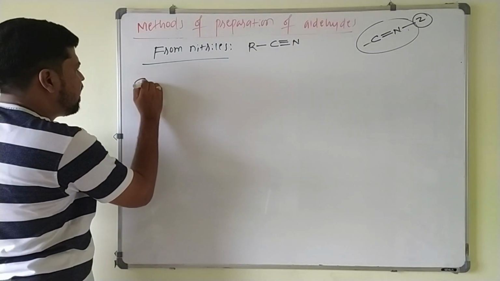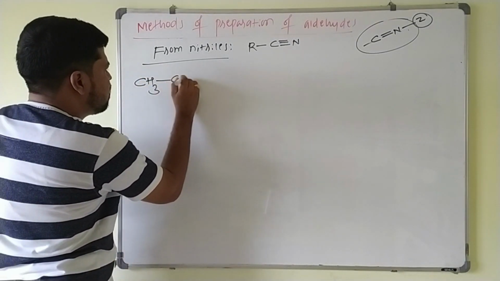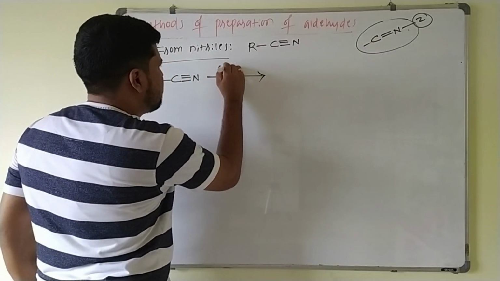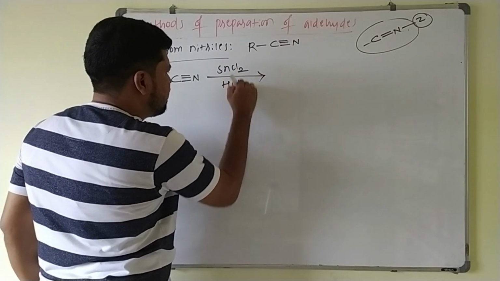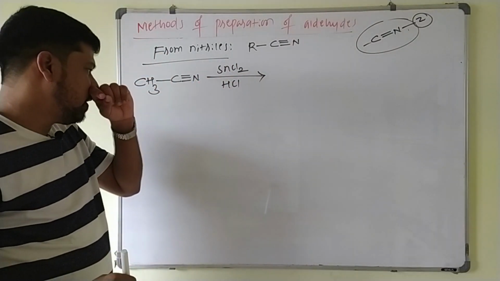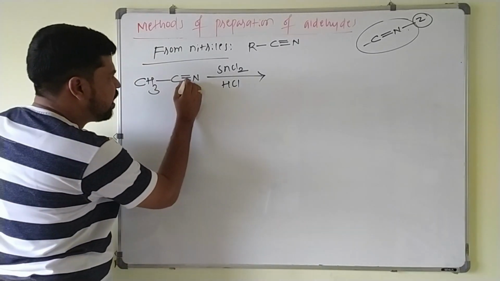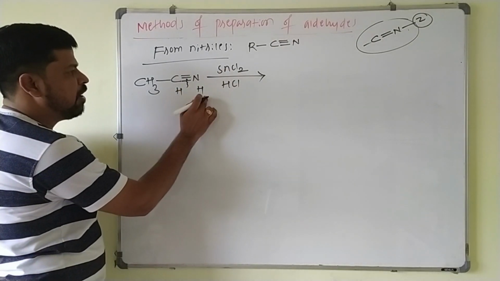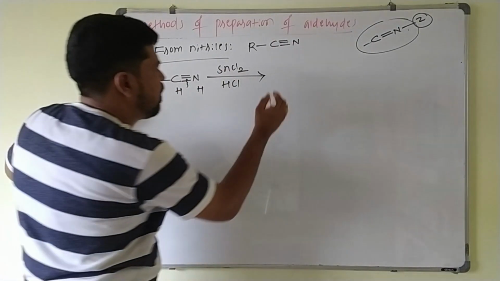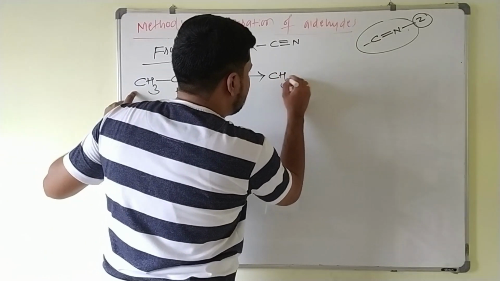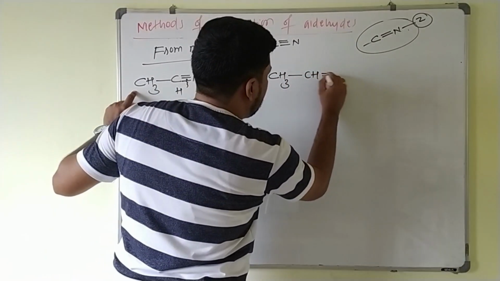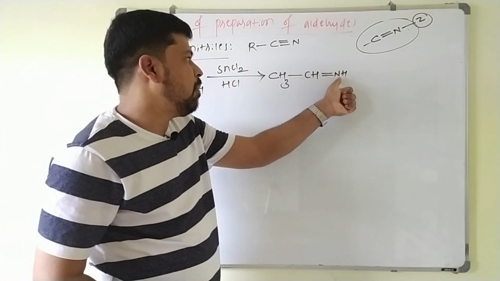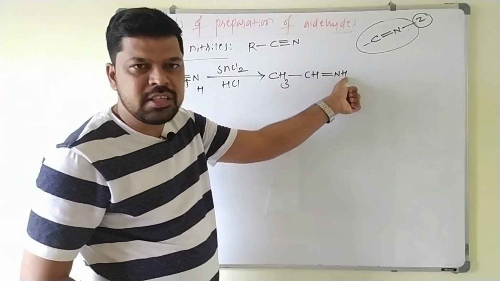So if I take another example, this is CH3-C≡N. This, on treating with stannous chloride, SnCl2 in presence of HCl, already we know this is a reducing agent which gives 2 hydrogens. Those 2 hydrogens are added across the triple bond. Just you have to break this pi bond, add hydrogen here and hydrogen here. So it becomes CH3-CH=NH. This is your imine. Carbon-nitrogen double bond is called an imine. This nitrogen is connected to hydrogen, so it is a pure imine.